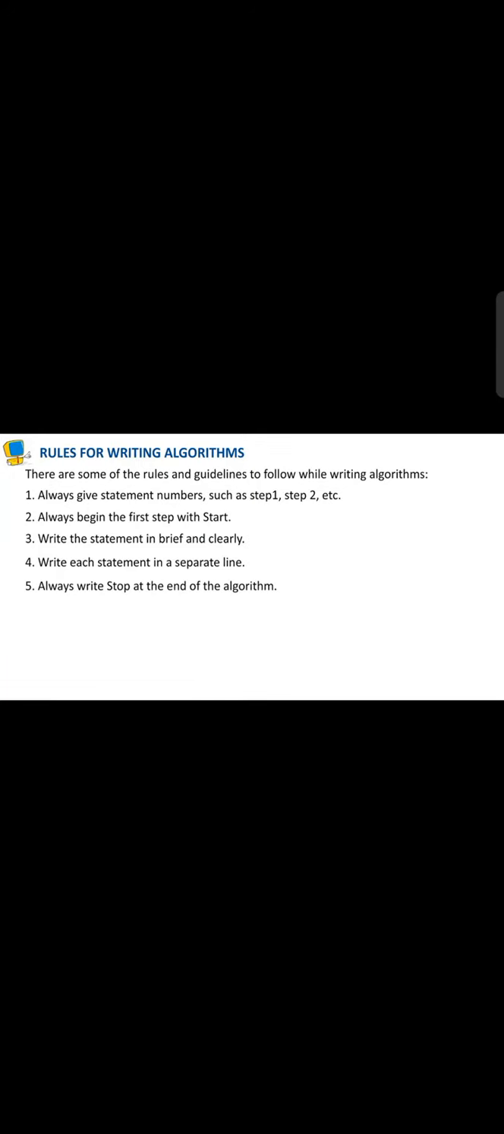Today we shall continue with chapter number 4, algorithms and flowchart, and the topic of today is on page number 57, that is rules for writing algorithms. There are some rules and guidelines to follow while writing algorithms.